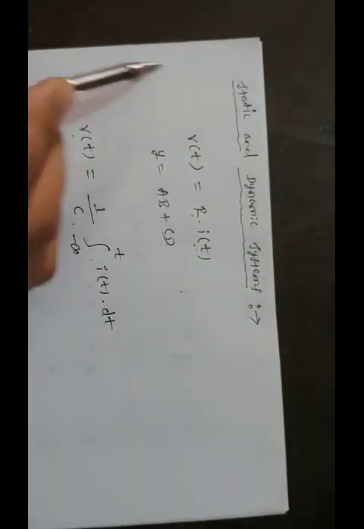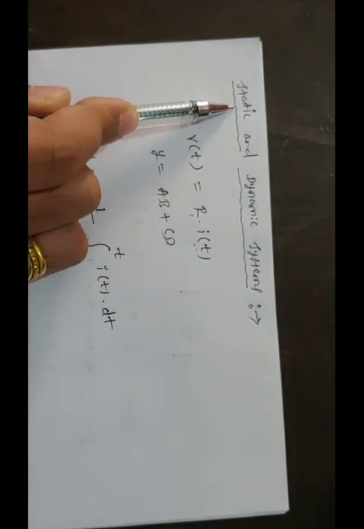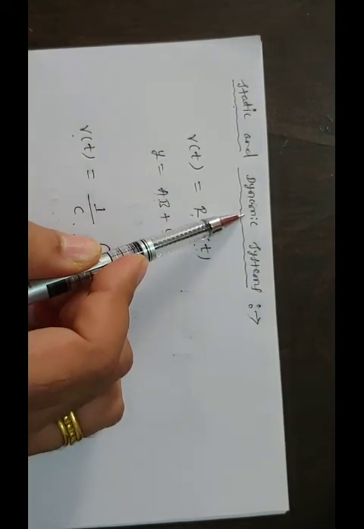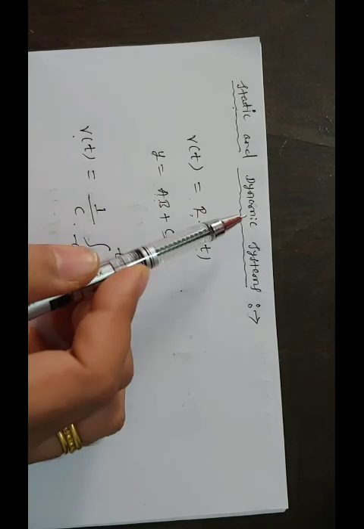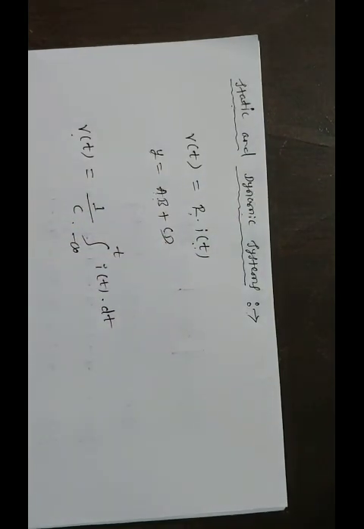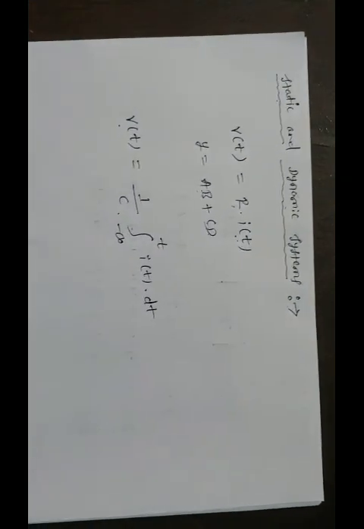So remember here, static means the system without memory. That means if the system is memoryless, then we are calling it a static system. If the system has memory, then we are calling it a dynamic system. System has memory means it has to depend on previous values. Then such type of systems we are calling dynamic systems.